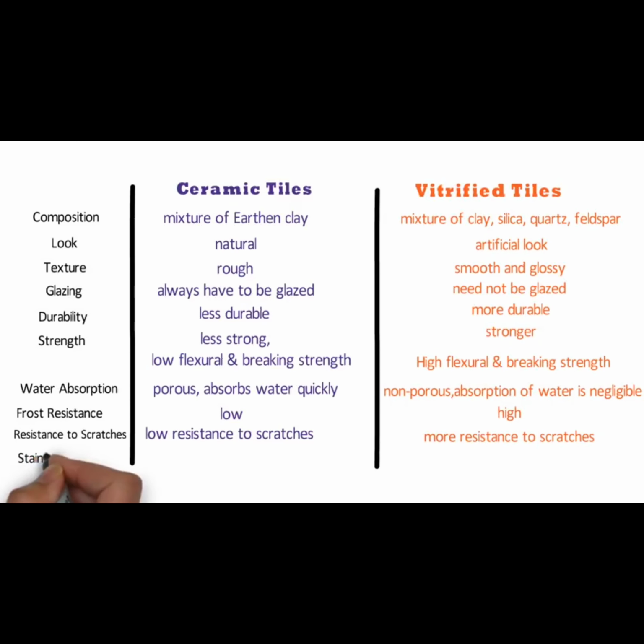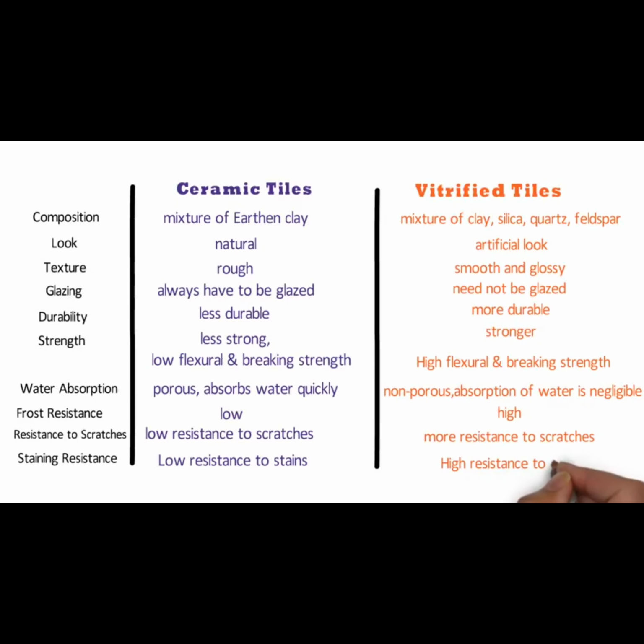Number 10 is staining resistance. Ceramic tiles have low resistance to stains. For example, when oil falls on the surface of the ceramic tiles, it is difficult to remove the stain of the oil as compared to vitrified tiles due to texture on top. Vitrified tiles have high resistance to stains due to its low porosity, glossy finish, and also are easy to clean.